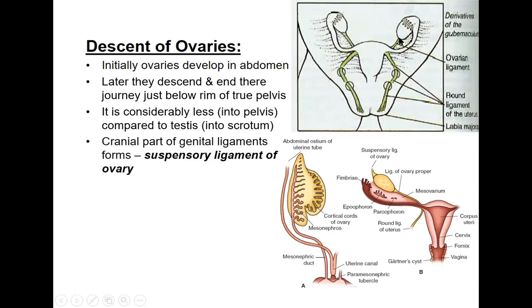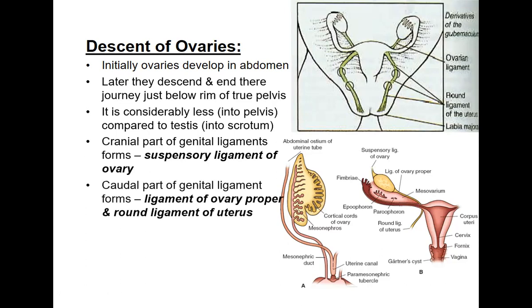The cranial part of the genital ligaments form the suspensory ligament of the ovary. If you see here, there is something called the suspensory ligament of ovary. Okay, so it is nothing but the cranial part of the genital ligament. There will be something called the genital ligament, which will later form the suspensory ligament of the ovary. The caudal part is below, here is the ovary. The caudal part means below. Caudal means tail. So cranial means toward the head.